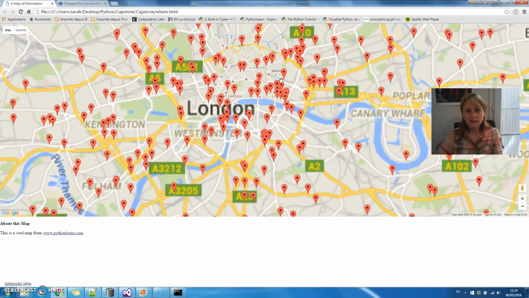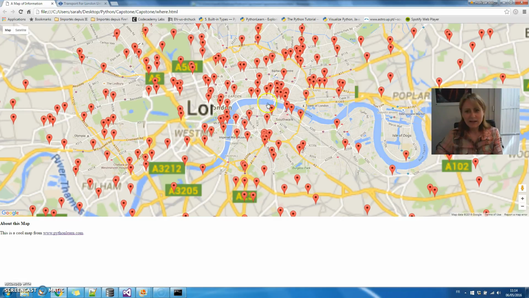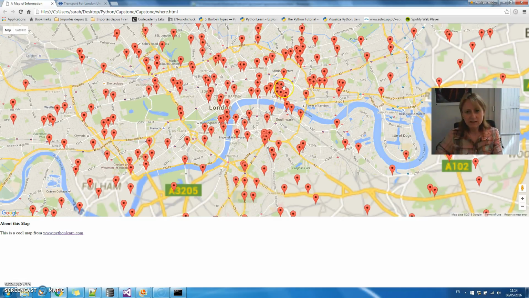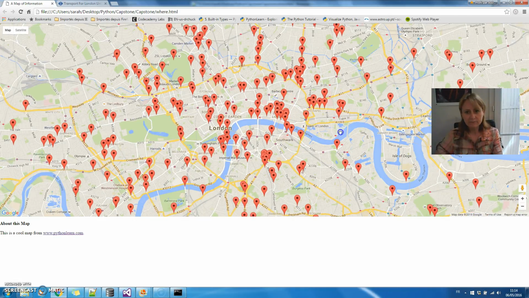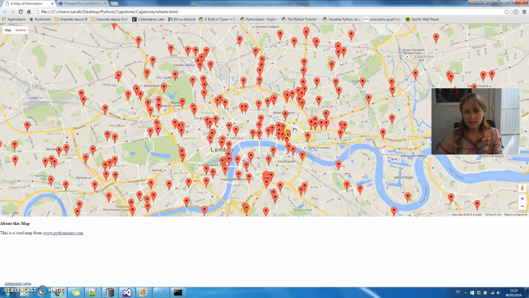I don't have a very good internet connection, guys. It takes a while to load. But anyway, here is central London, the City of London, and as you can see, there is a higher concentration of accidents here than anywhere else. This is 2008, and things might have got worse since then because the City of London is very densely populated during the day, and there's a lot of cyclist activity with couriers and things like that. So I was right.